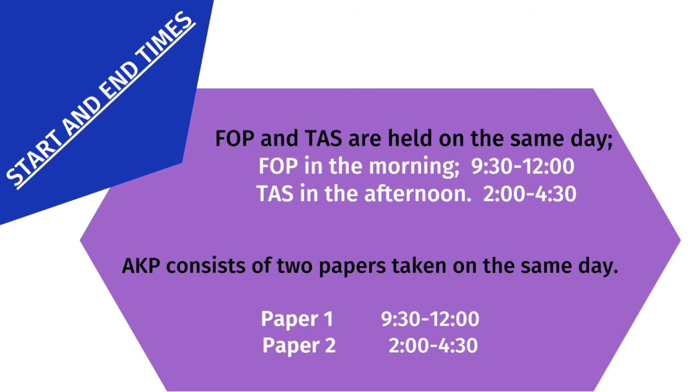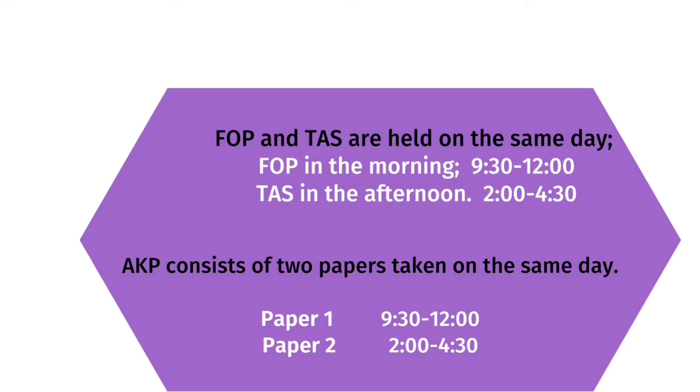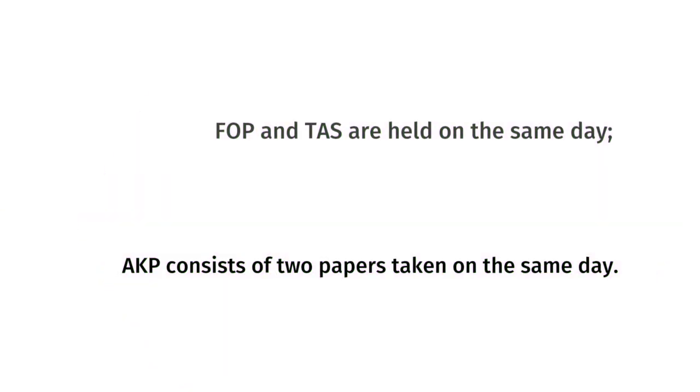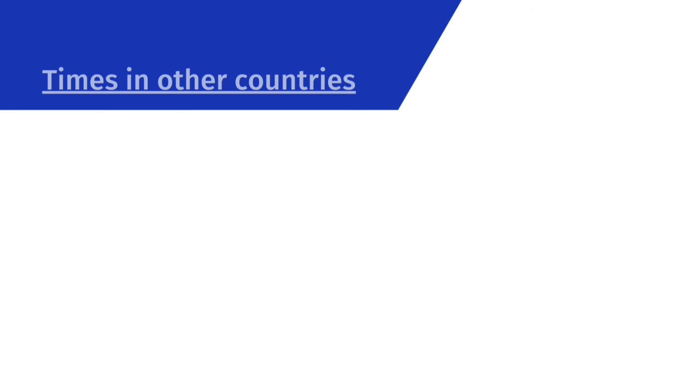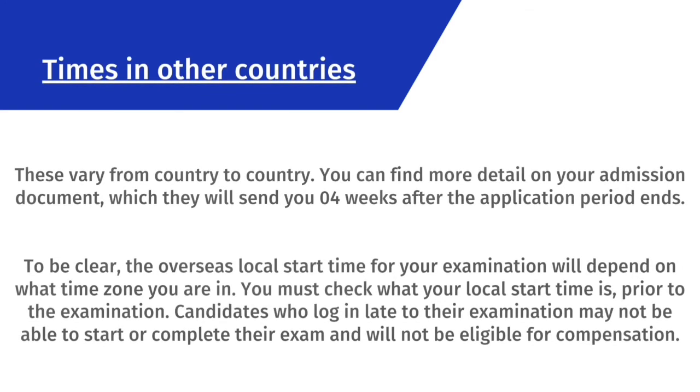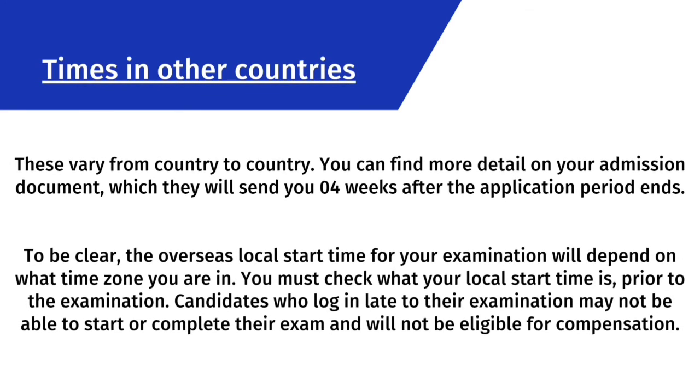Applied knowledge and practice consists of two papers taken on the same day. Paper 1 starts at 9:30 to 12 pm and paper 2 at 2 to 4:30 pm. Times in other countries usually vary from country to country. You can find more details in your admission document, which they will send you 4 weeks after the application period ends. To be clear, the overseas local start time for your examination will depend on what time zone you are in. You must check what your local start time is prior to the examination.